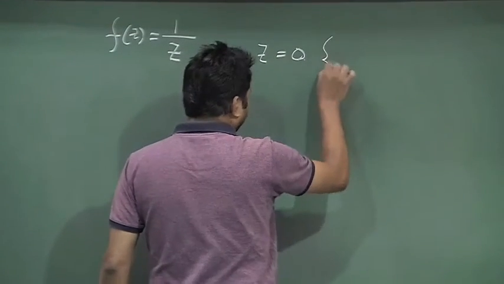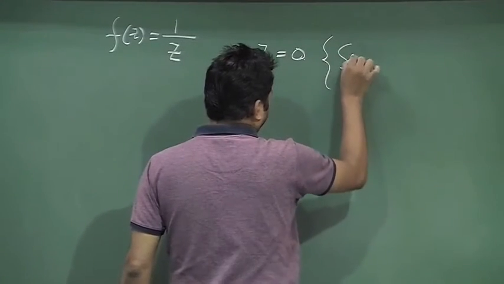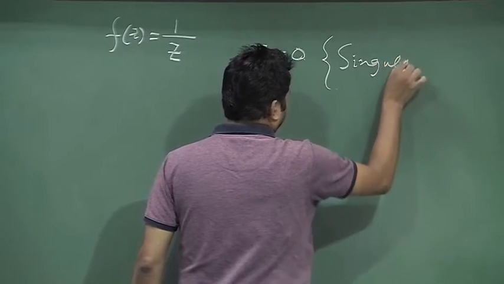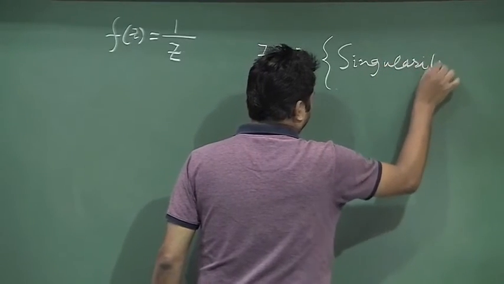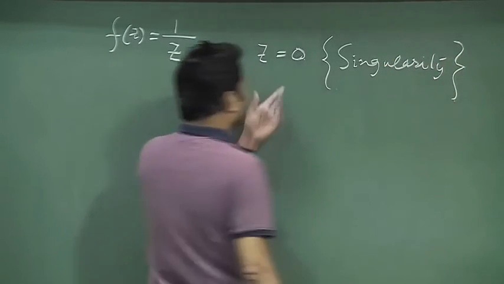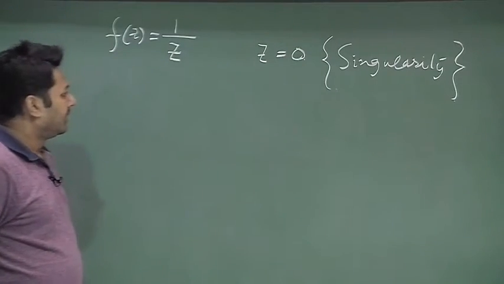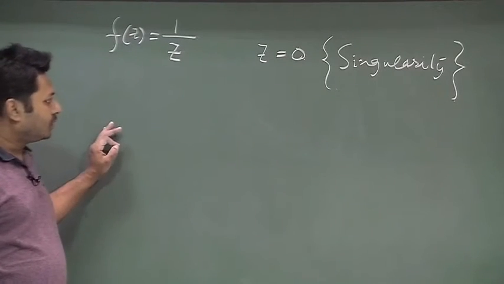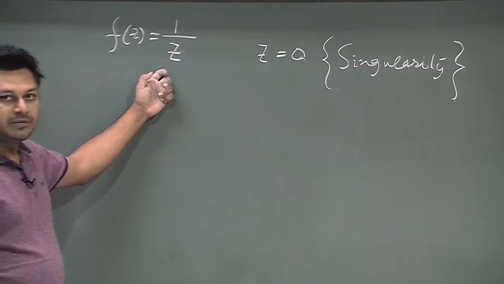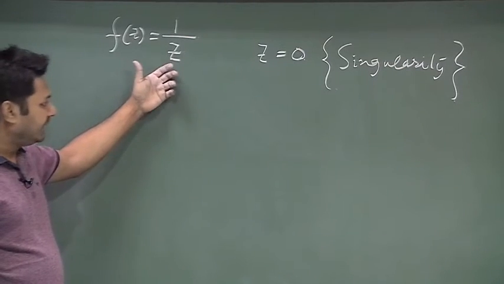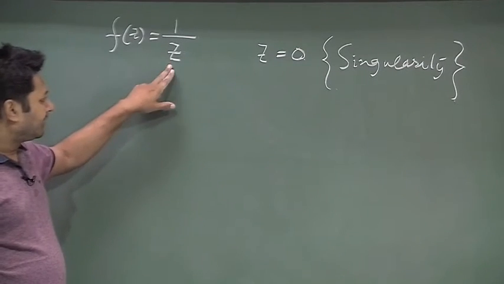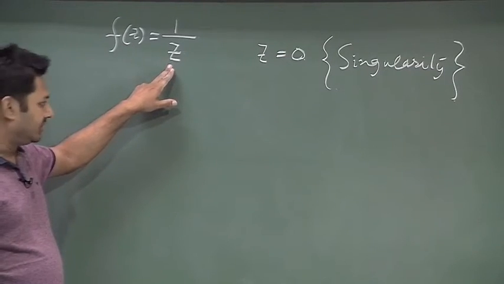We used this term earlier, and we are going to learn about these things more in future classes. But you should now realize the meaning of singularity. That means the function fails to be analytic at that particular point, that means z equal to 0.